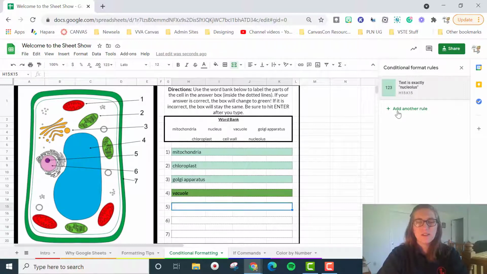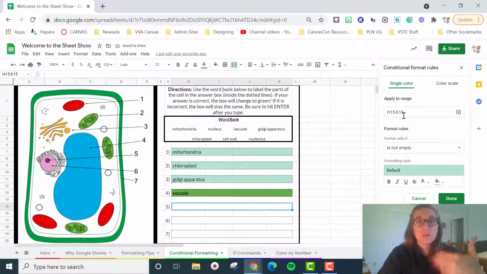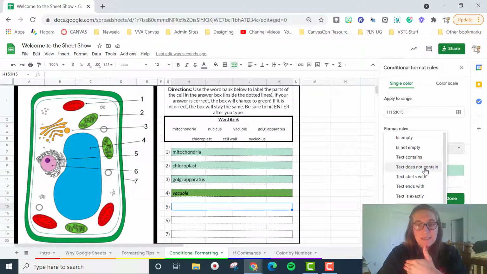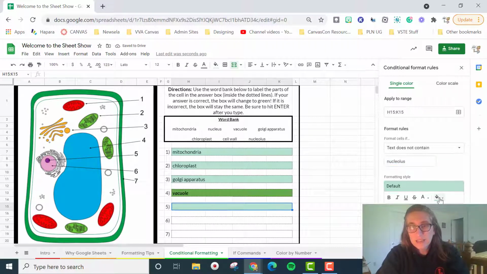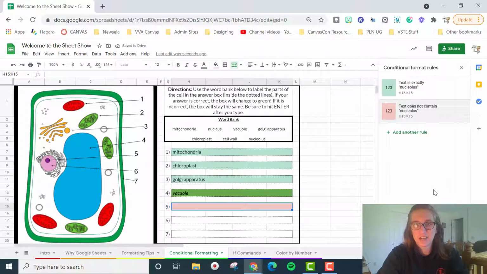You can say, well, okay, what if it's wrong? Maybe you want something to happen if it's wrong. You can do that as well. There can be multiple rules to the same cell. So we say, okay, if this text does not contain, all right, so it does not have the word number 5 is the nucleolus. If it does not contain nucleolus, that's not the right answer. And so you can actually hit default and we can say, oh no, it's going to be wrong over here. And we can say done.